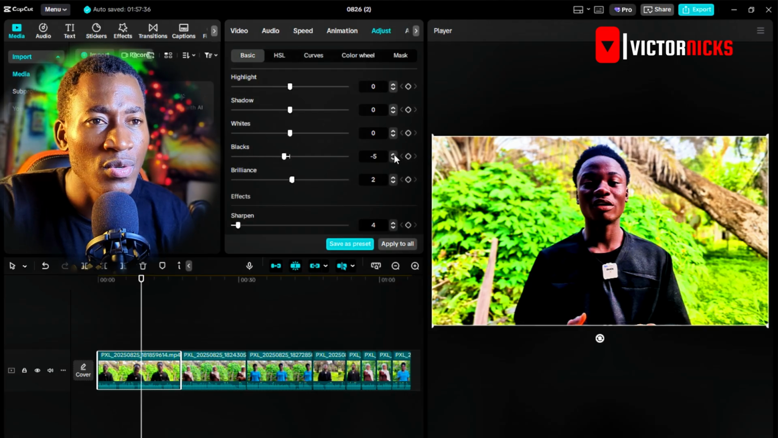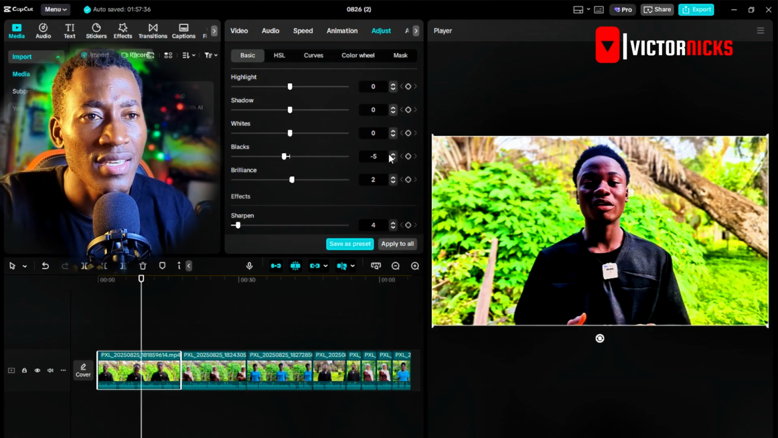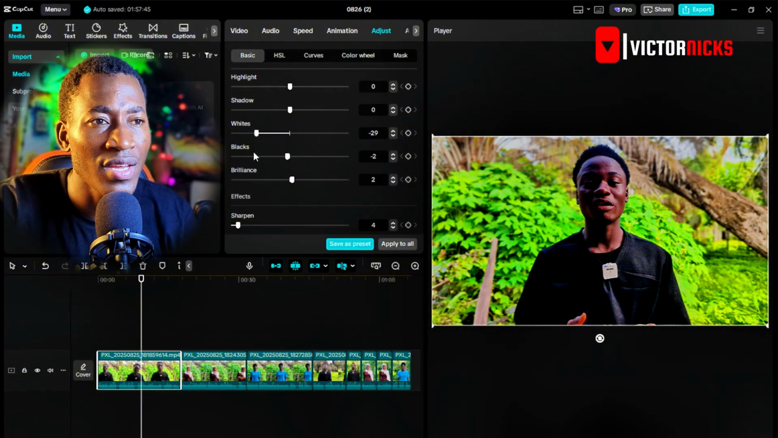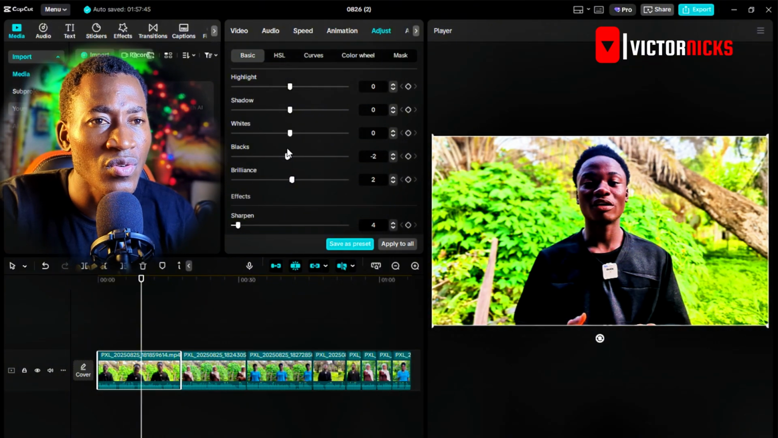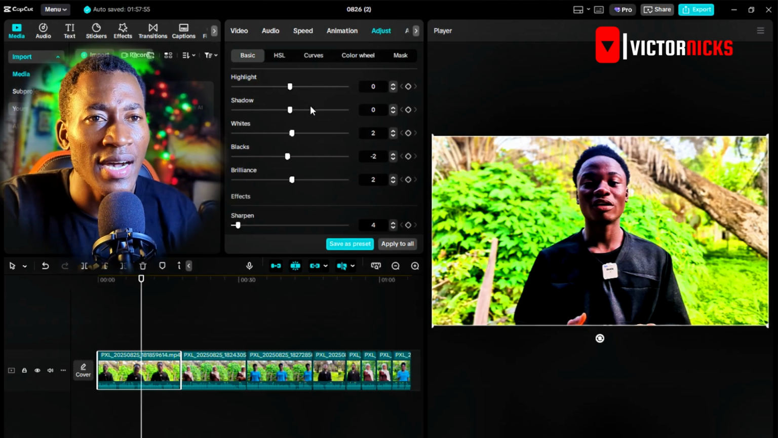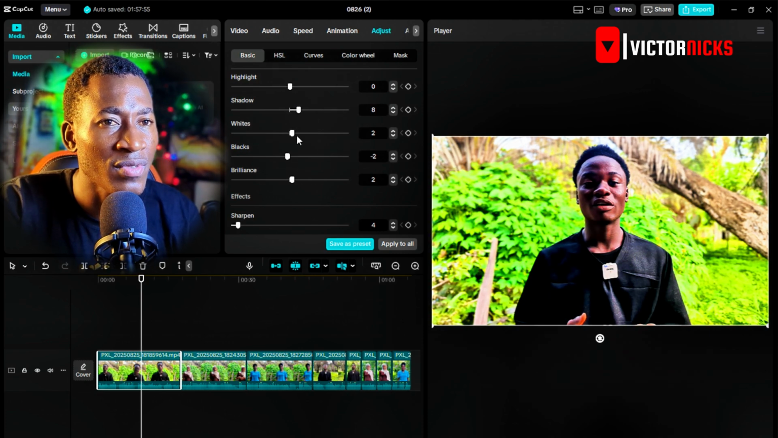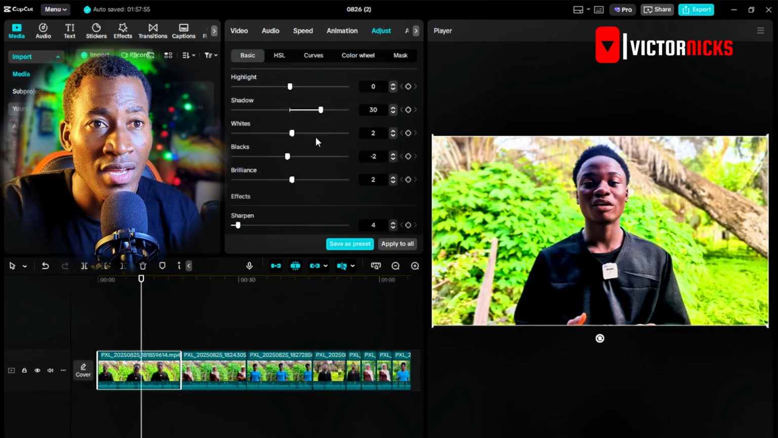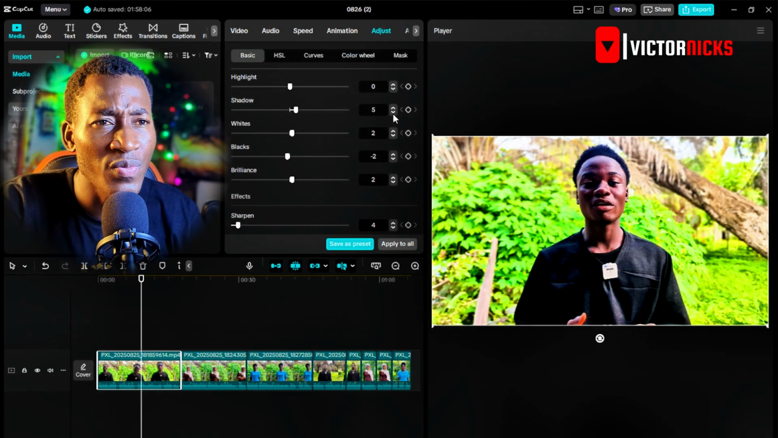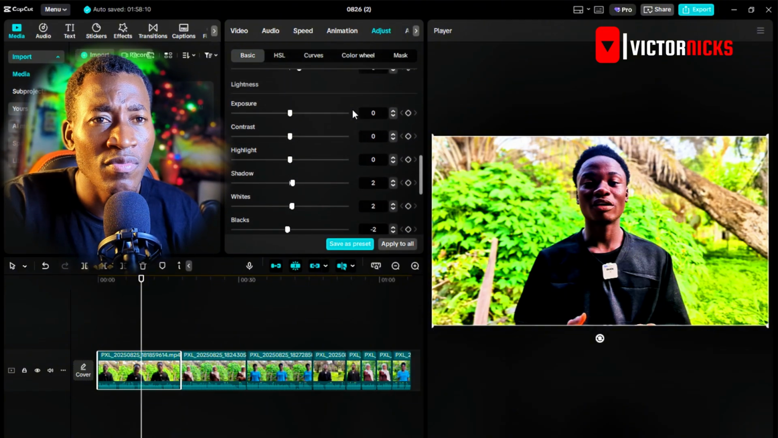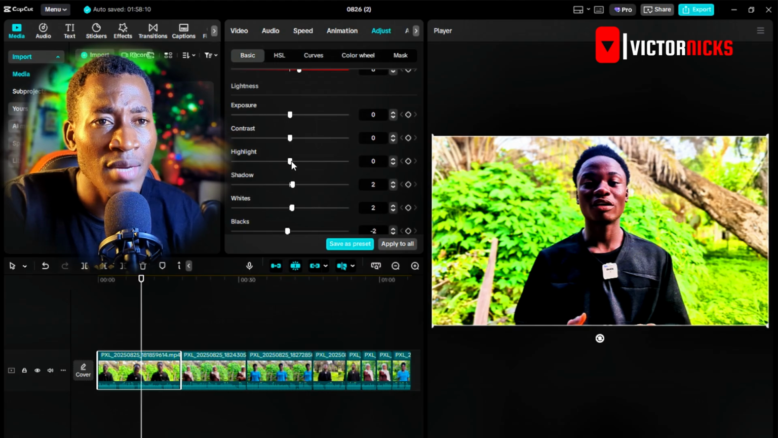It's too much. I'm just going to reduce it to 2 also. The white, can you see what it does? So maybe you want to add 2. The shadow, do we need shadow? If you add some shadow, it's going to overcome the darker side of it. So it's almost similar to photo editing, you understand? Most of these features are available on some common photo editing applications.